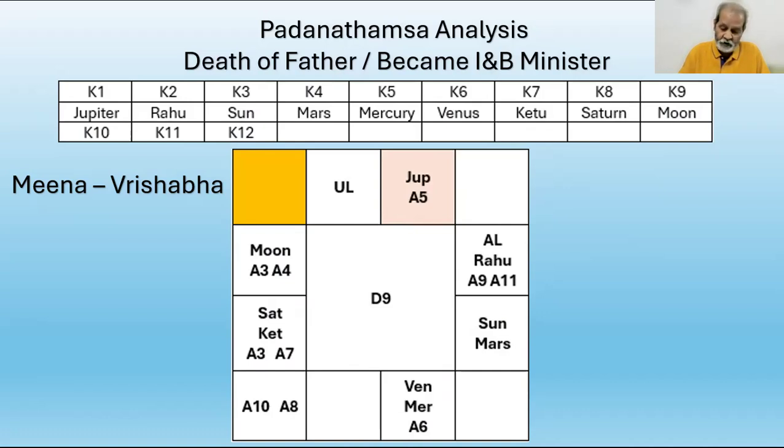So Makara and its lord Saturn, K8, combine with K2, that is K7, and they are aspected by Jupiter, that is K1 and K10. Jupiter is also the lord of Dhanus, A8, and Mena, 9 from A9. And also Tula is A6, and sixth from A6 is Mena.